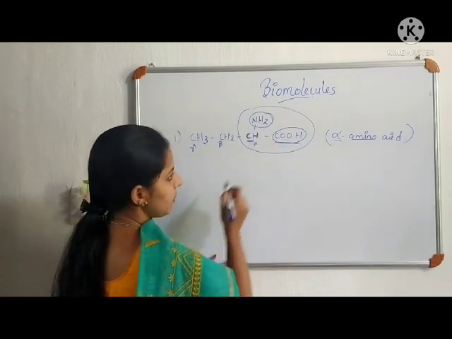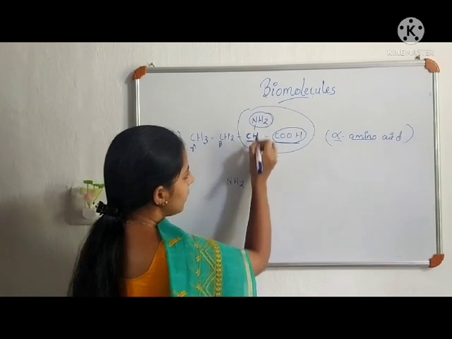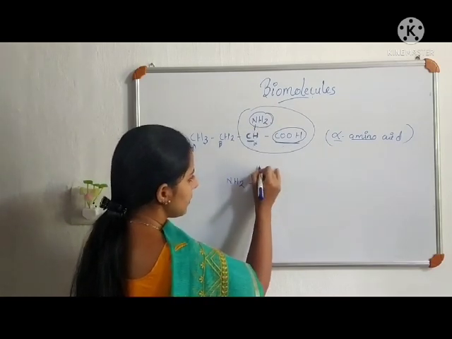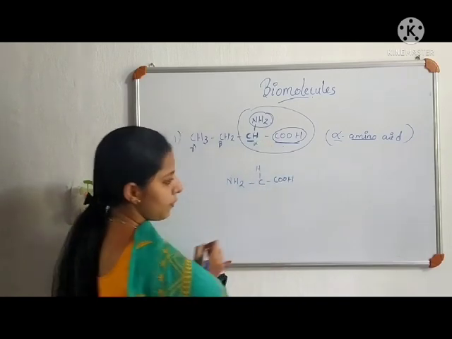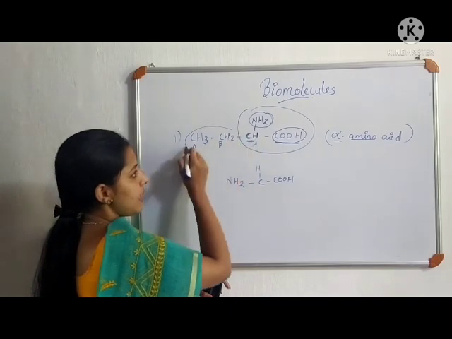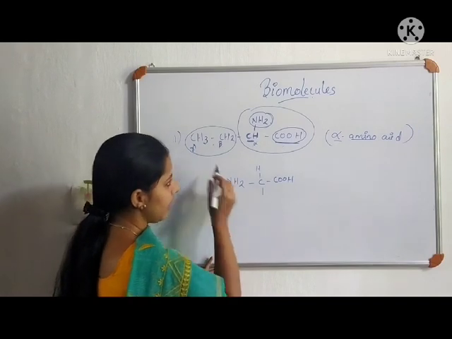this is a fundamental unit which contains an NH2 group attached to a carbon which contains a hydrogen, and that carbon is again attached to this carboxylic acid group, and then the fourth valency of this carbon is satisfied by this ethyl, this alkyl group.